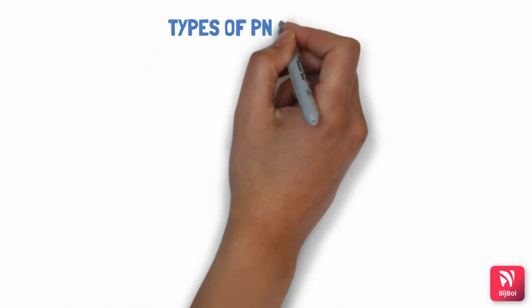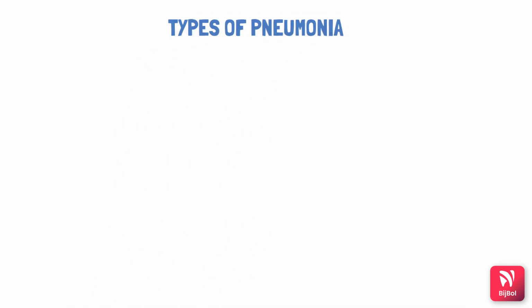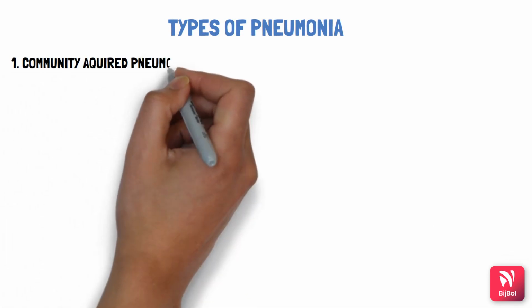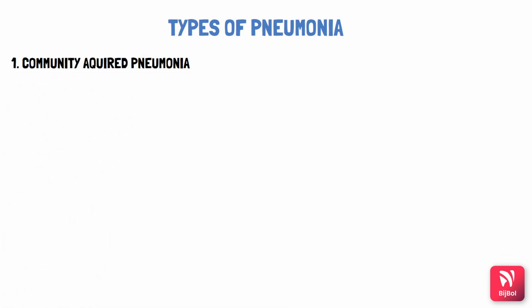Now let's take a look at the other types of pneumonia. First is community acquired pneumonia, or CAP. This may occur in general places where you live, work, etc. It is most common in winter season when there is rapid action of the influenza virus. Remember this: the influenza virus may cause cold and also pneumonia if it gets severe.